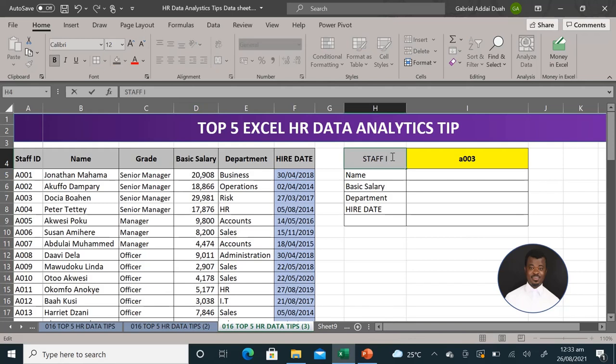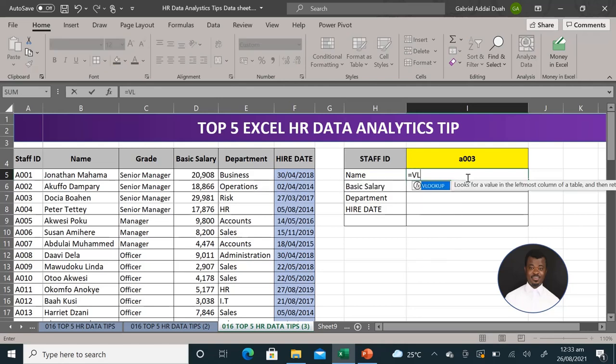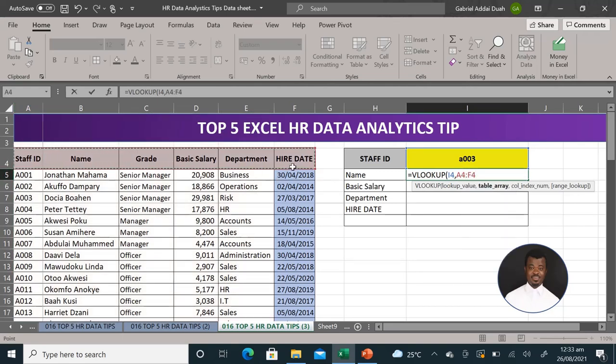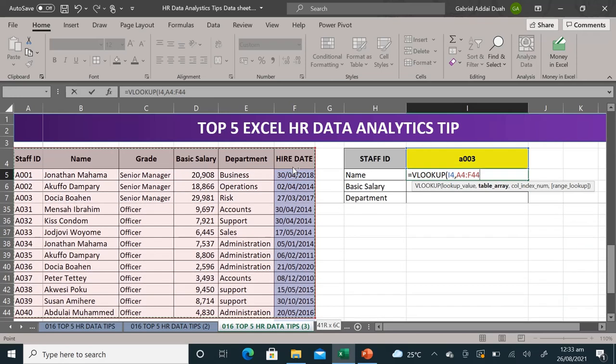That moves on to my fourth one. I call it my HR Google table. Anytime you want to find some people data within your talent data, there is one unique thing that every staff must have, which is the staff ID. And we want to use the staff ID as our lookup value to search for everything. So anytime you put in the staff ID, the basic information you need about the staff should come so that you don't go running your eyes through your data.